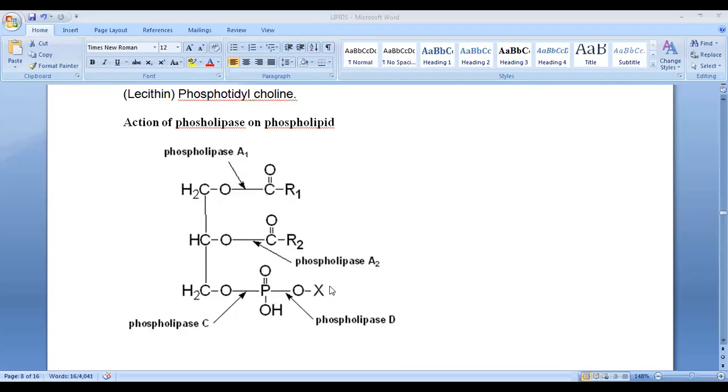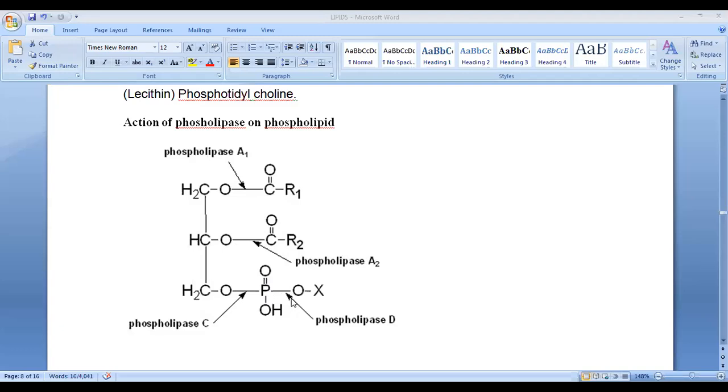Okay, if B works then it produces lysolecithin. Okay, if C works then the 2 diacylglycerol, 1 glycerol and 2 glycerol, diacylglycerol and phosphocholine.